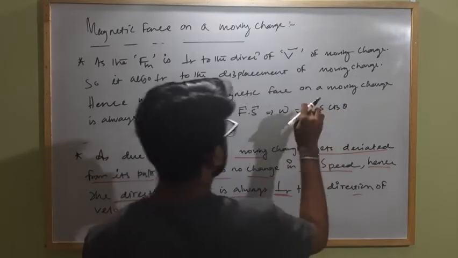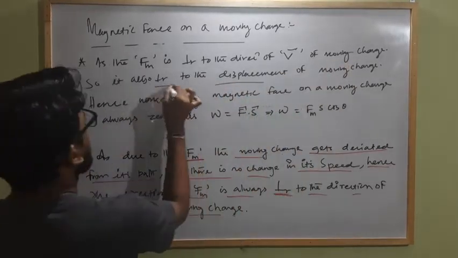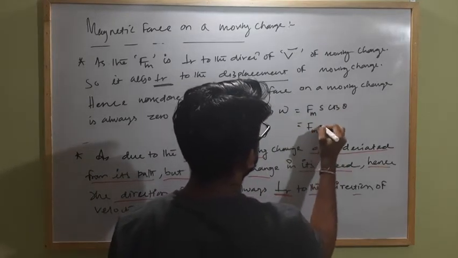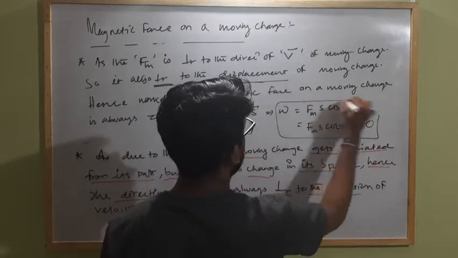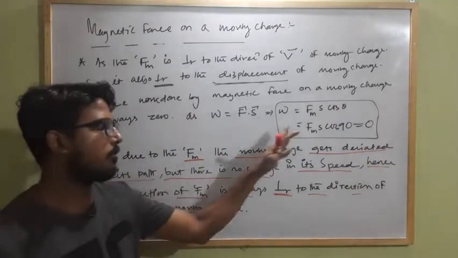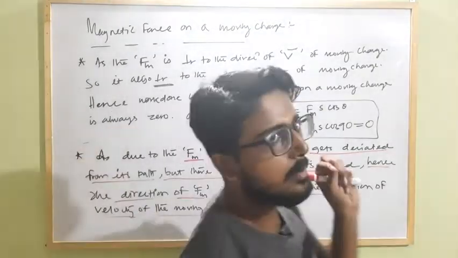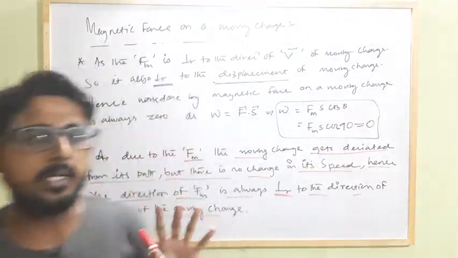What is theta? Always the force is perpendicular to the displacement vector. So this will become F M S cos 90, which is equal to 0. So work done by magnetic force during the motion of a charge is always 0. You have to remember this point. And the force is 0 when the angle between the magnetic field strength and the velocity of the charge is 0 or 180. Clear?